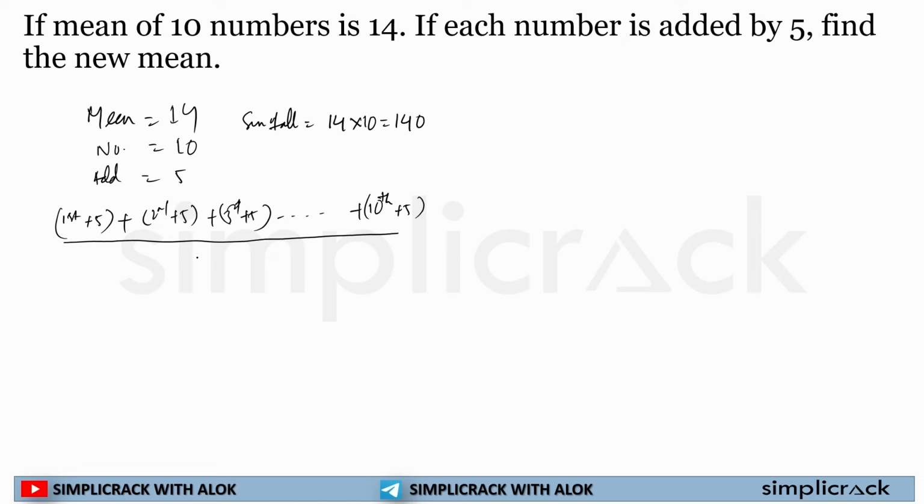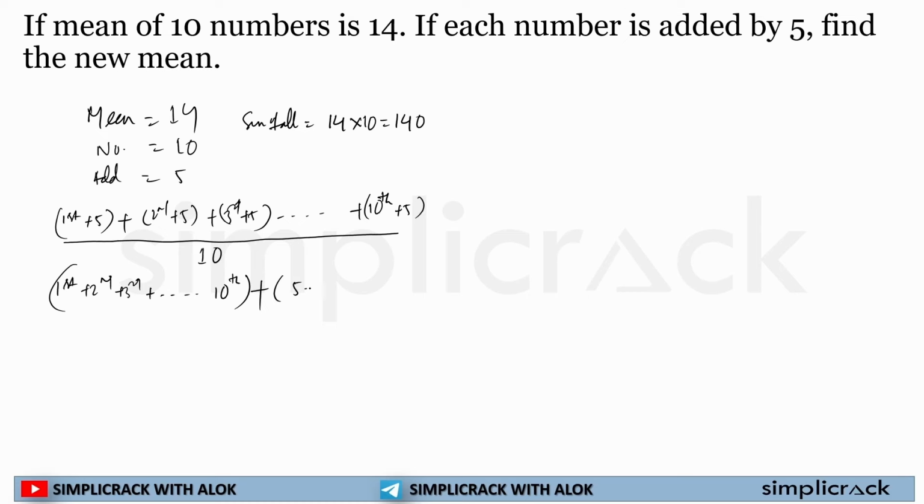Now the total number of terms is equal to 10. Here you can't just take 5 as common. Why? Because 5 is getting added to each and every term, 10 times. So how do you solve that? You will solve like this. First term, second term, third term till the 10th term, plus 5 is added with 10 observations.